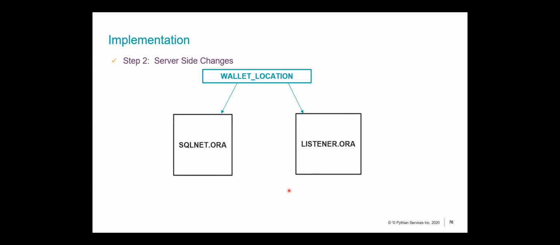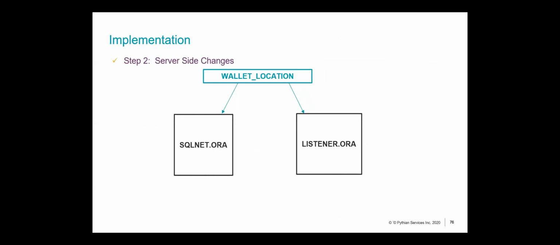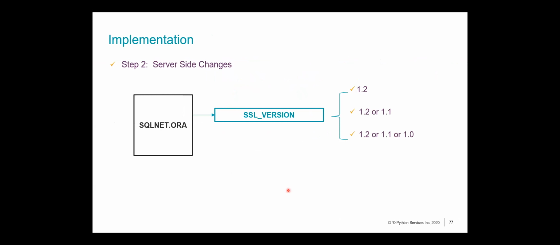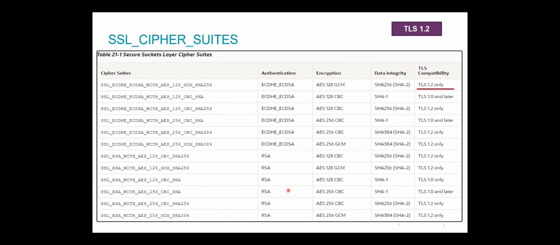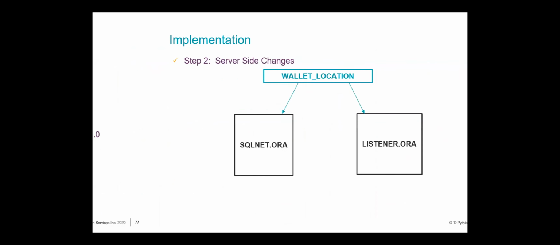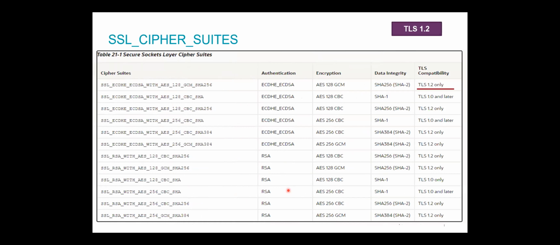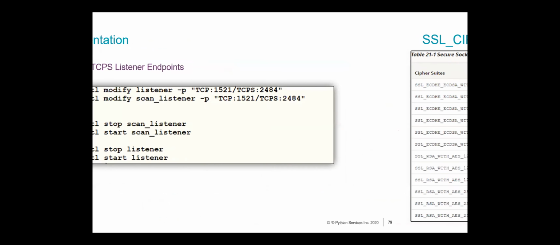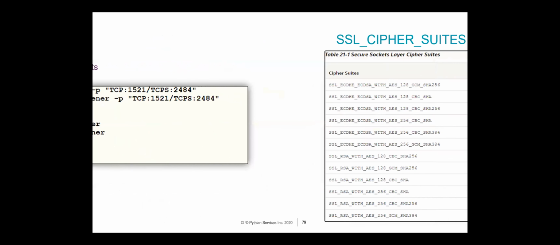How do we do that? Okay, this is another thing. That is your SSL version. This is how you control your SSL version. Sorry, I think I missed a slide. Right, how do I do that? I do that using TCPS. So this is the secure channel that we establish. Okay, so going back now.